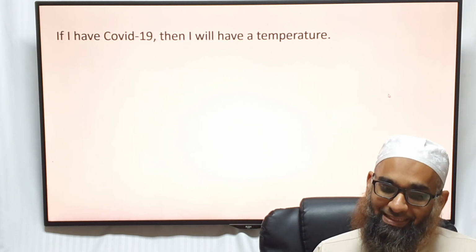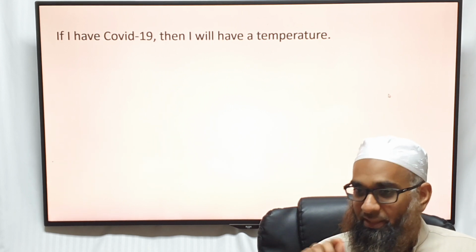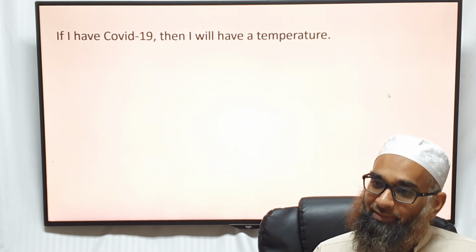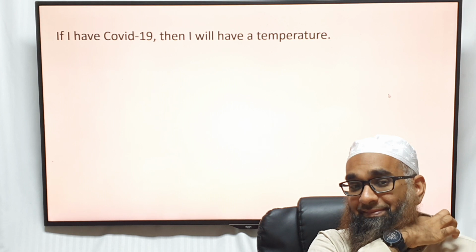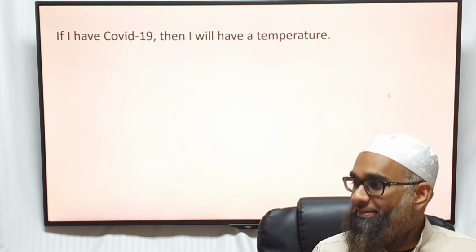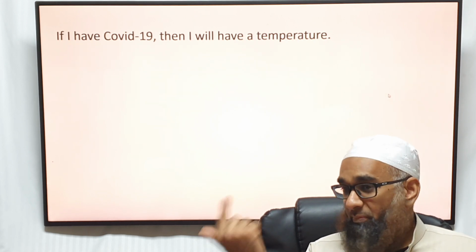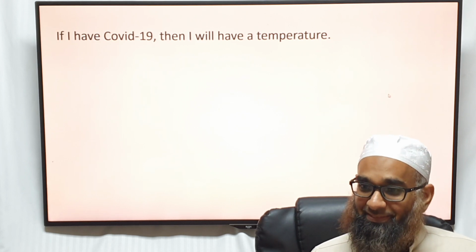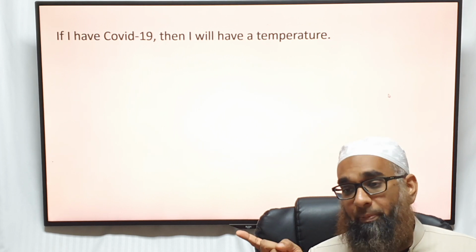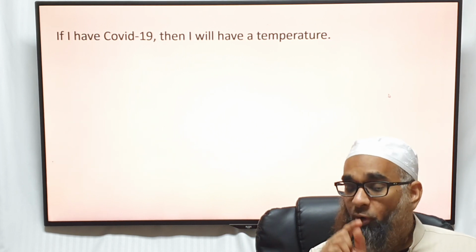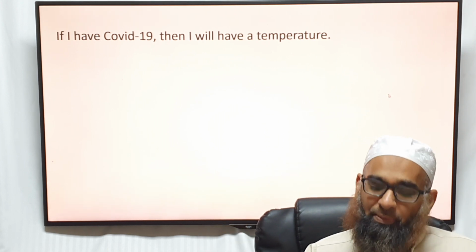Okay, if I have COVID-19, I will have a temperature. That's not true either, because I can have COVID without a temperature. But let's assume that if you have COVID, you will have a temperature. You've got a temperature, therefore you've got COVID. Is that true? No. Why not? Fallacy of affirming the consequent. Affirming the consequent does not necessarily mean it's true, because you could have a temperature from a normal flu or a normal fever. But if you affirm the antecedent, if I have COVID-19, then 100% I will have a temperature, if that is true, though that's even questionable, not everybody. But you get the idea.